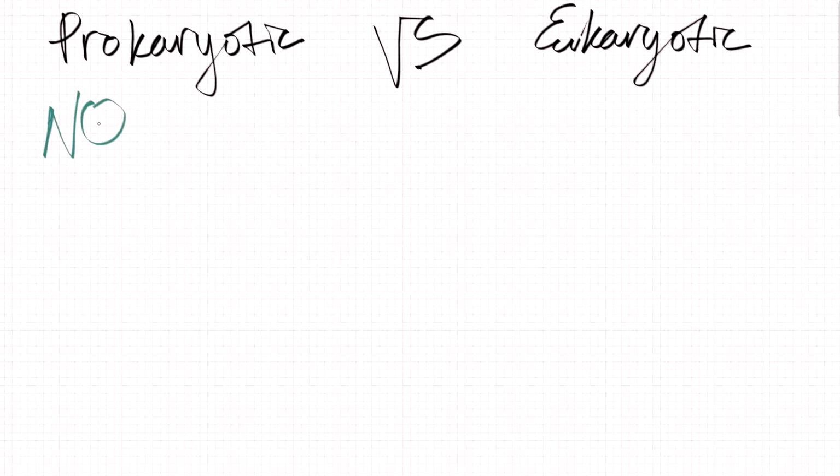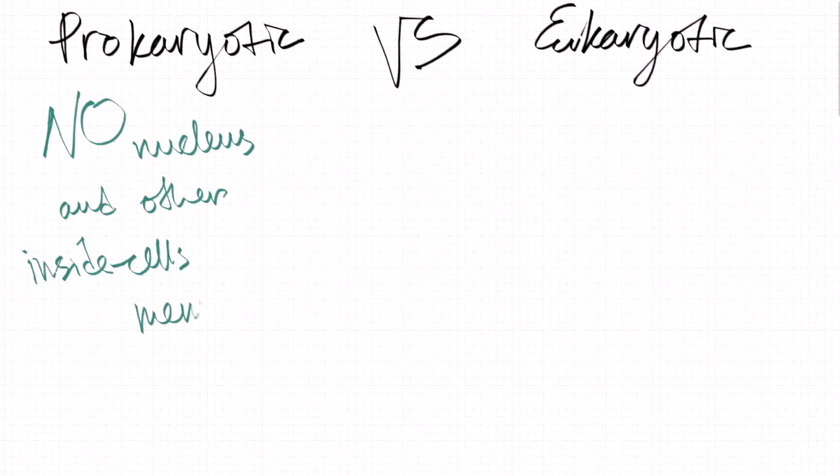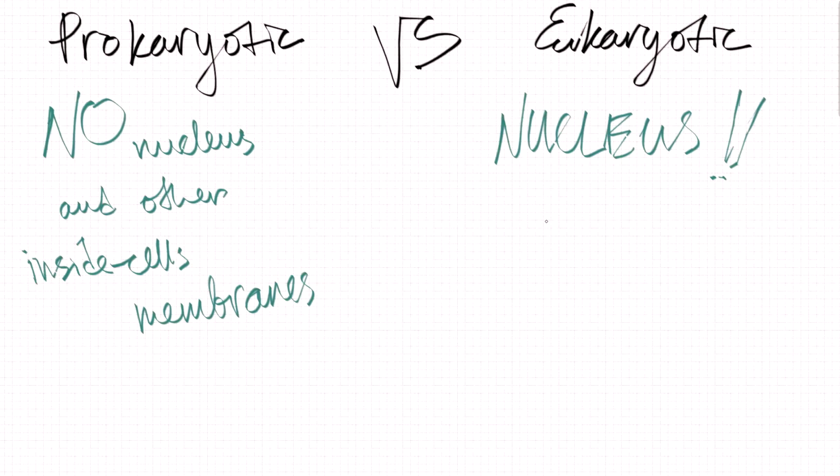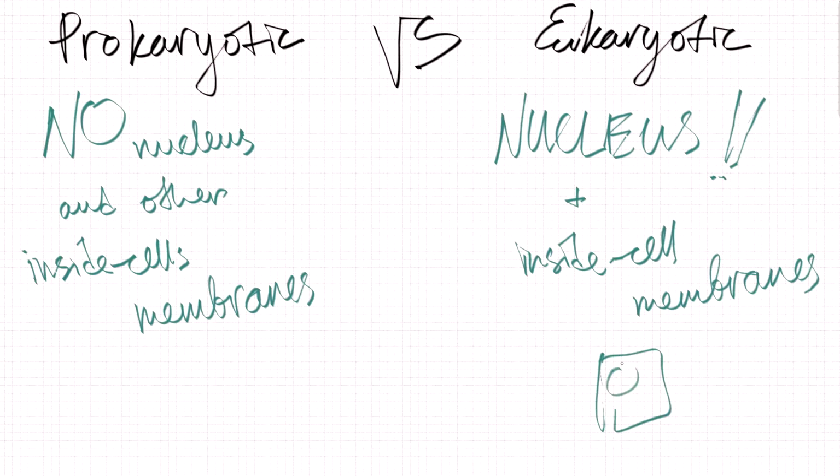The third thing to mention is that prokaryotes don't have a nucleus, and their short DNA is floating in the cell. As mentioned before, prokaryotic cells don't have separate organelles due to the absence of membranes inside cells. In eukaryotic cells, the nucleus is present and all the long DNA strands are assembled to fit into it. Other organelles are present too, as there are membranes inside the cytoplasm that separate organelles from each other to